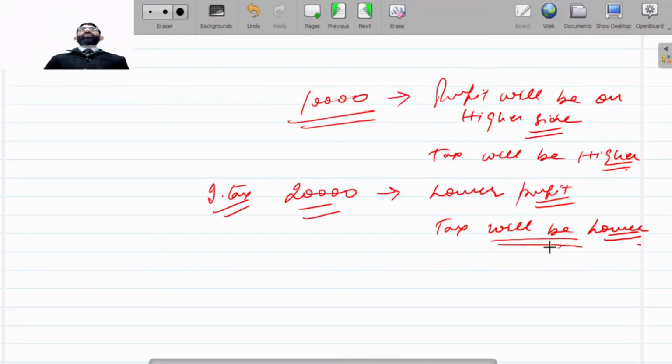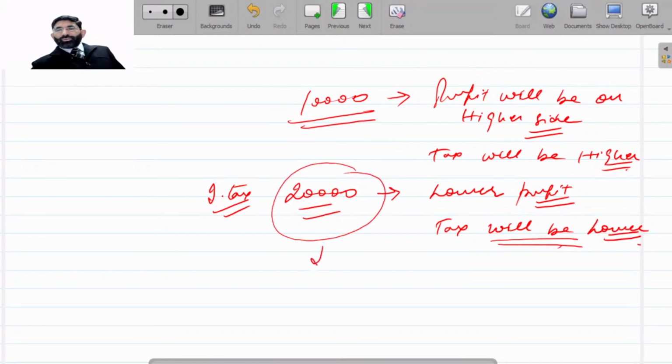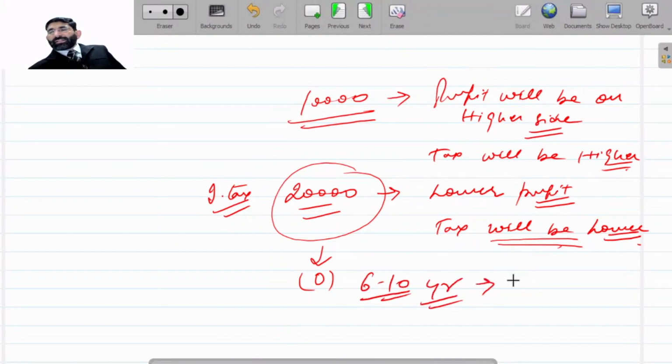Because after 5 years, what will happen? This 20,000 will become zero, because from the 6th year onward no depreciation will be charged on this asset. So in 6 to 10 years, we will be able to recover that excess payment of tax. Here we have not paid that tax, even then this will be assumed as a deferred tax liability because it is payable in future years. So this will be arranged as a liability.